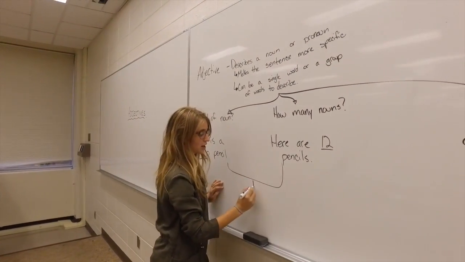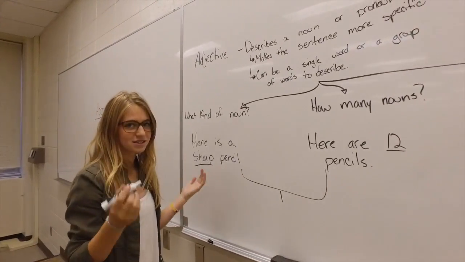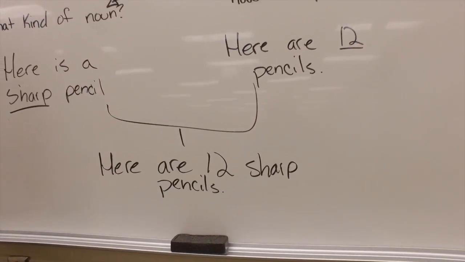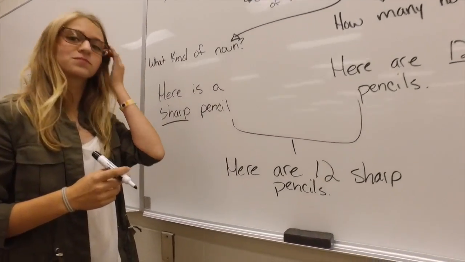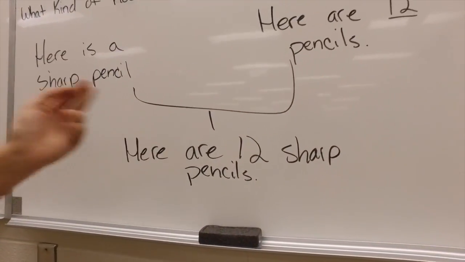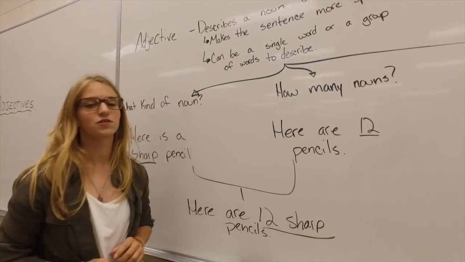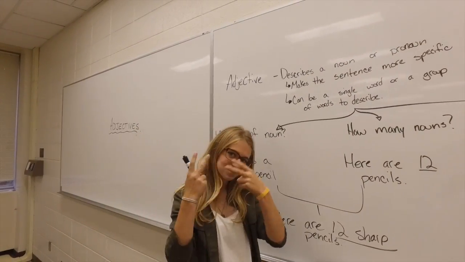Now, it is possible to have 2 adjectives in a sentence. Let's try this sentence. Here are 12 sharp pencils. Can you find the 2 adjectives? Okay, here there are 12 sharp pencils. 12, sharp. 12 sharp pencils, 2 adjectives.